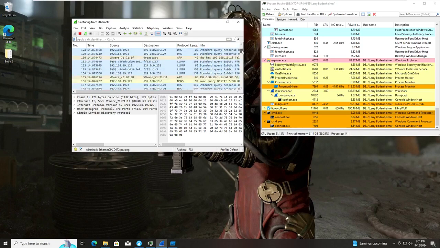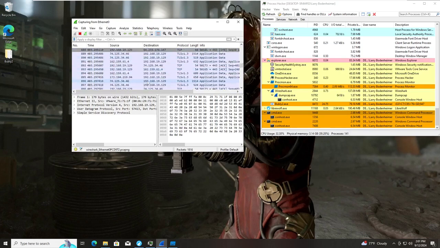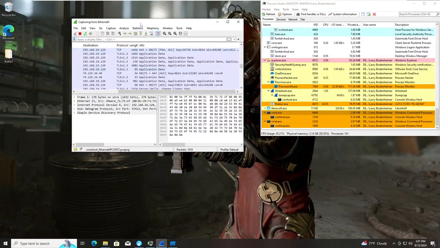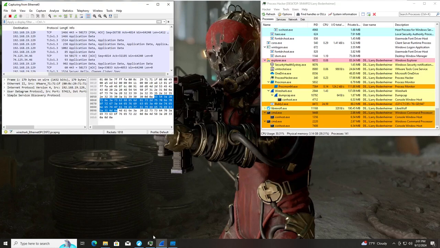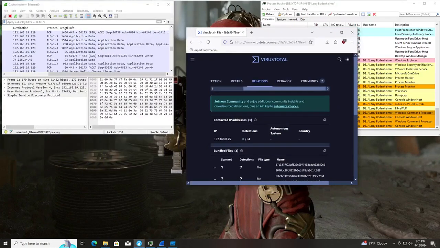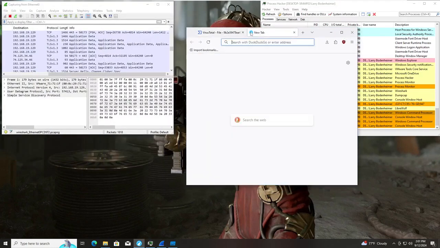Let's see, I think we had like 500 or so packets before I ran the malware, so let's scroll down to about here. We got a bunch of connections to 74.125.34.46, which we saw in another malware video, I'm pretty sure. I believe that's Google. So let's try it. Oh, I think I accidentally turned off numlock.